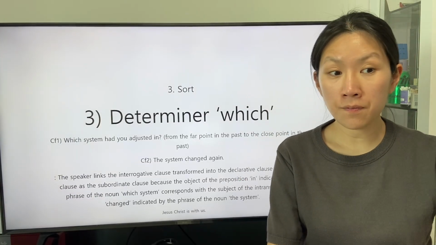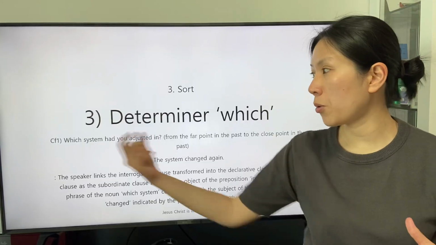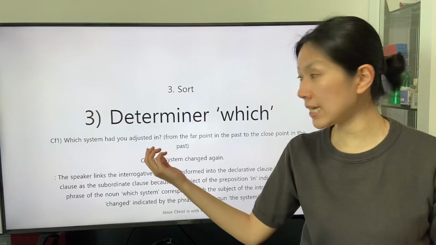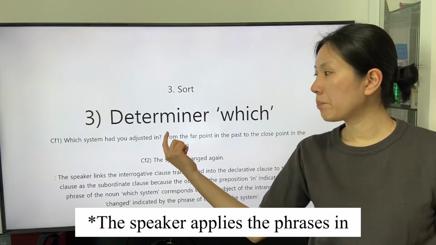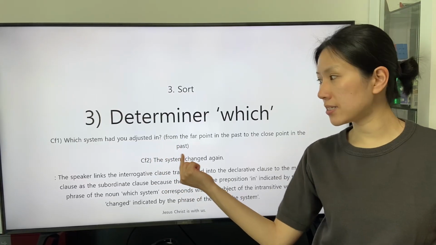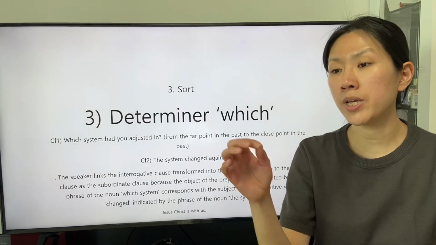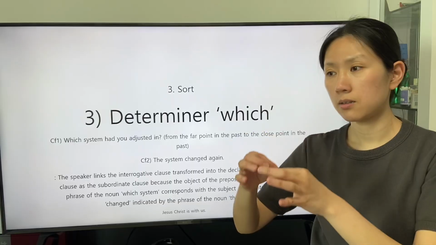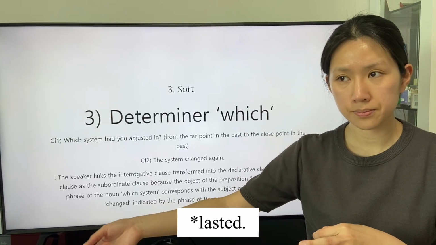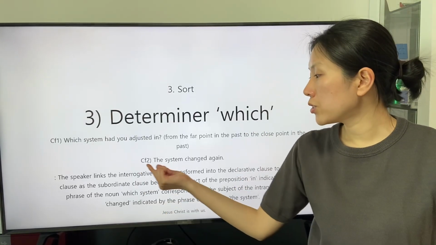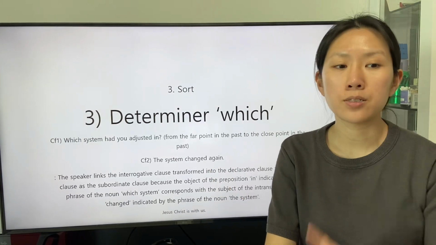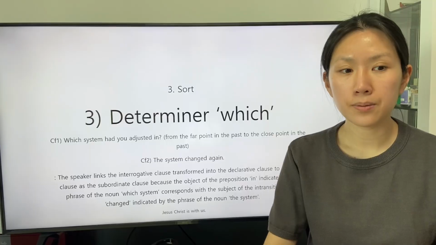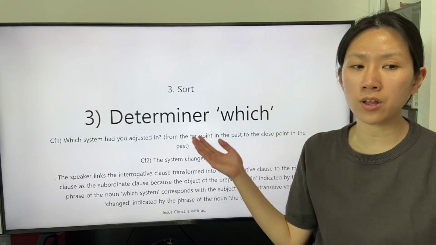The first sentence to be the subordinate clause is this. Which system had you adjusted in? The parenthesis, the period that the experience of the subject. The second sentence to be the main clause is this. The system changed again.